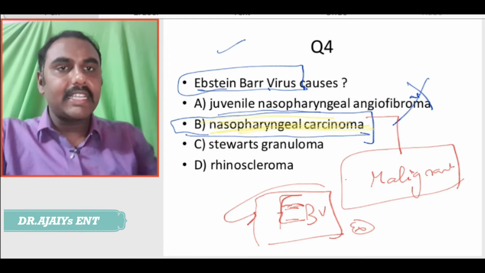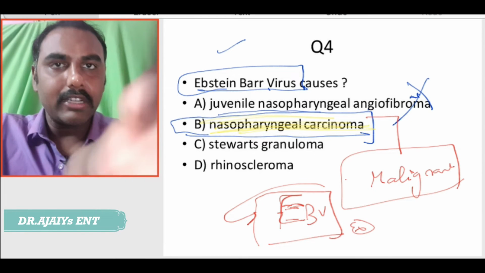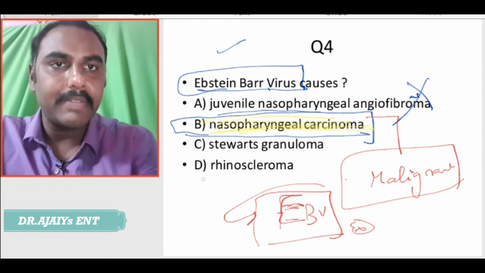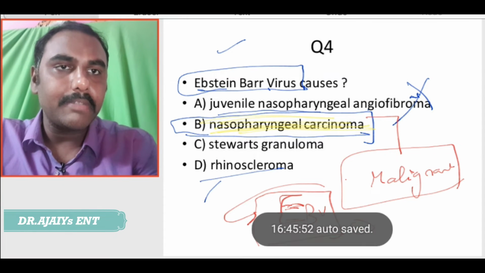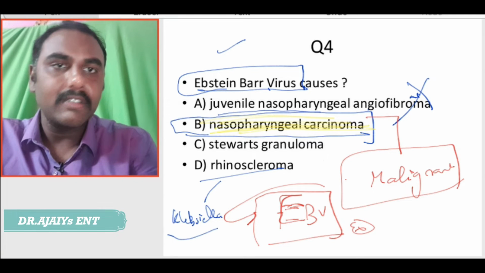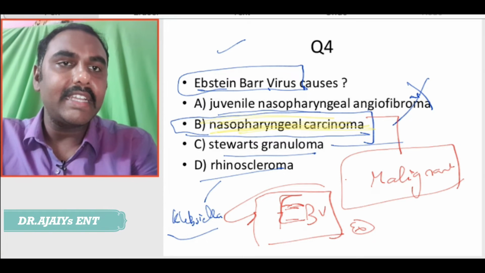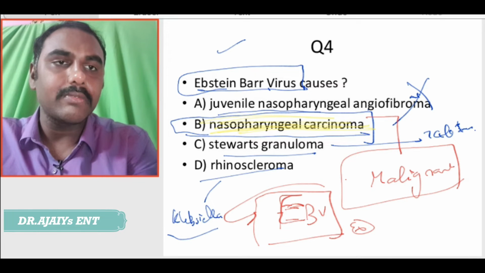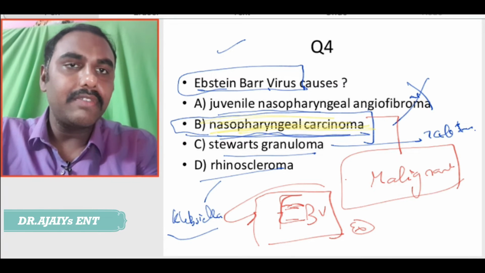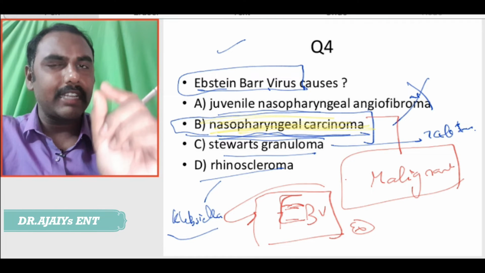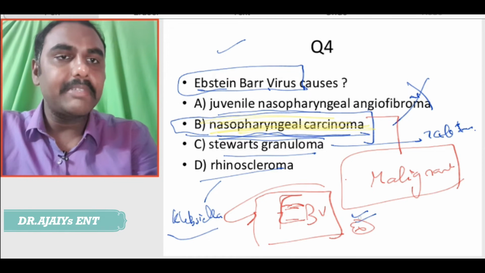Does Epstein Barr virus cause rhinoscleroma? Rhinoscleroma is caused by Klebsiella rhinoscleromatis. Stewart's granuloma is a T cell tumor, it is not an infective one. So, nasopharyngeal carcinoma is a malignant one, but it is associated with the Epstein Barr virus.